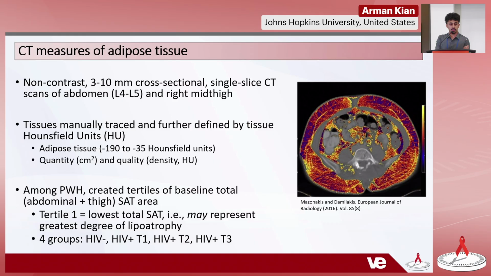Single slice cross-sectional scans of the abdomen and mid-thigh were taken and manually traced, and through those measurements we were able to obtain the areas and average density of these tissues. With those, we stratified participants by baseline SAT tertile, which we believe the lowest tertile may represent the greatest degree of lipoatrophy.